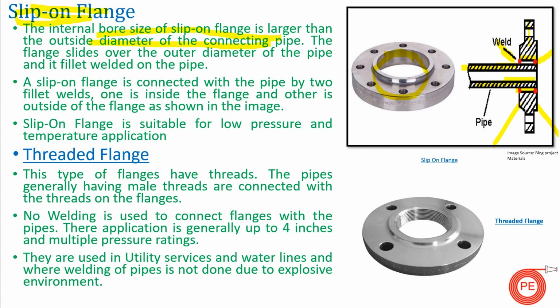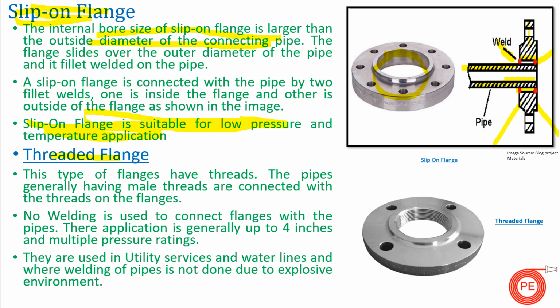Slip-on flange is basically used for low pressure and low temperature applications, and this flange also finds a huge application in industry, as for low temperature and low pressure lines, slip-on flanges are used.